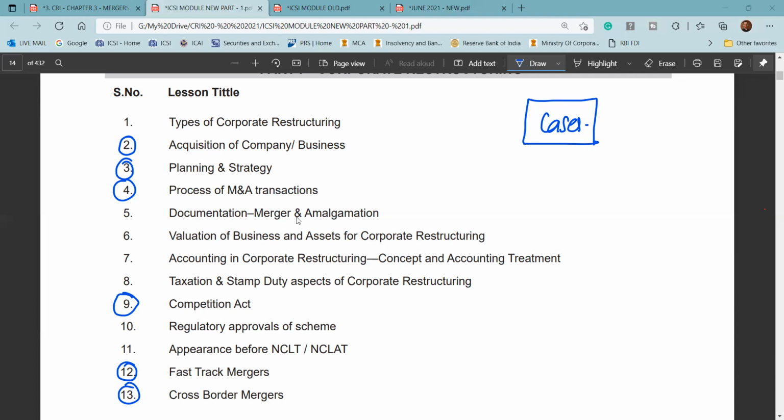Rituparna ji has asked one more doubt here: can the tribunal modify the transfer date proposed in the scheme? Yes, the tribunal can modify the proposed date, that is the appointed date, and shareholders cannot seek amendment in the swap ratio. If the shareholders are not happy, they may not approve the scheme.